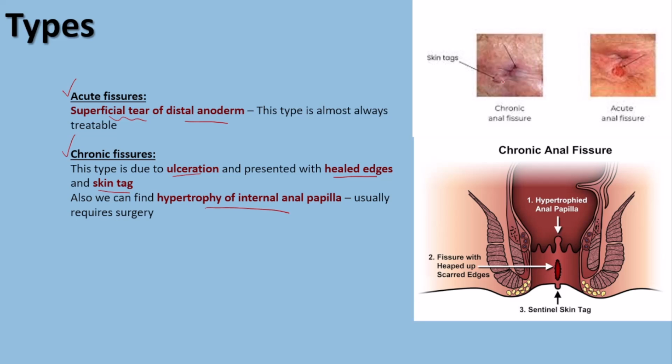So this is a sentinel skin tag which is seen in chronic anal fissure. Also, if you note, this is a normal anal papilla, and in case of chronic anal fissure we can have hypertrophied anal papilla, which is an indication for the surgery.